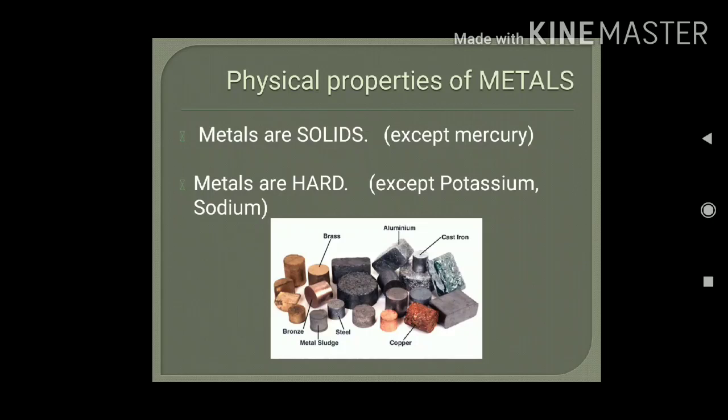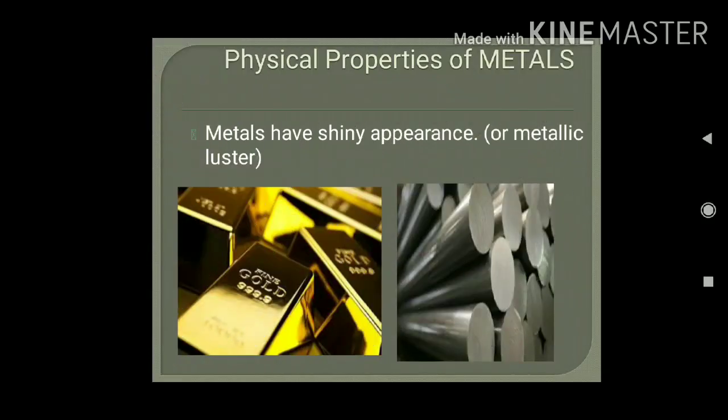As we know that metals are solid and hard. For example, aluminium, gold, copper, silver, these are hard and solid, but there are some exceptions. Mercury is a metal, but it is in liquid state. Except mercury, all other metals are solid. Similarly, except potassium and sodium, all other metals are hard. Potassium and sodium are very soft. They can be cut by knife.